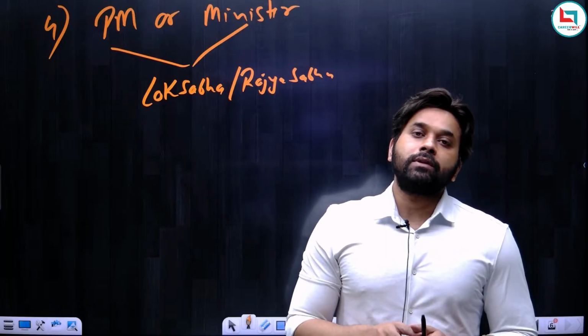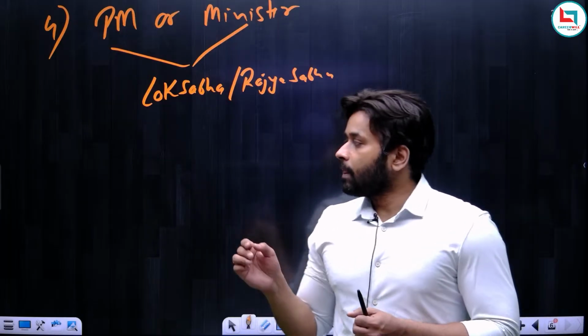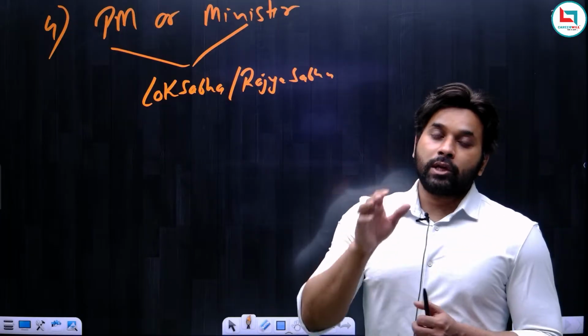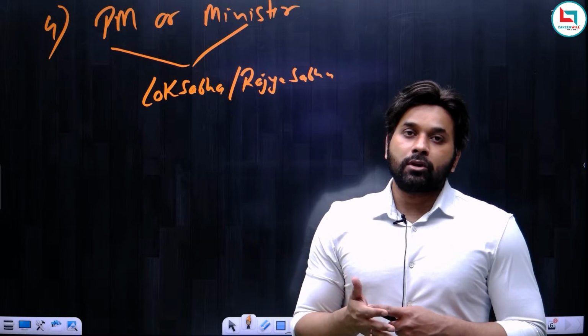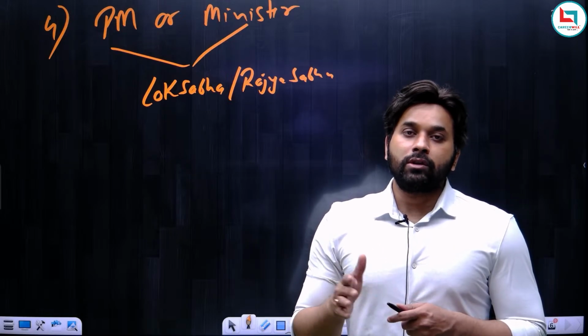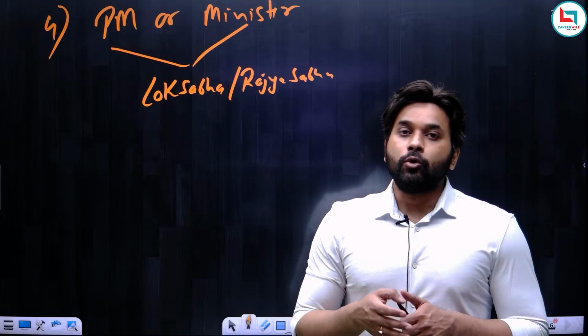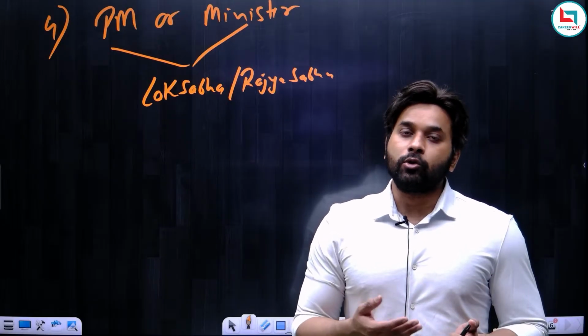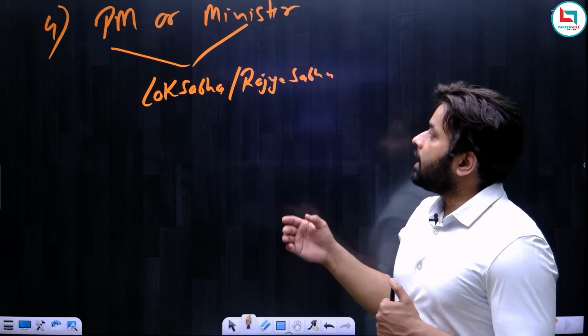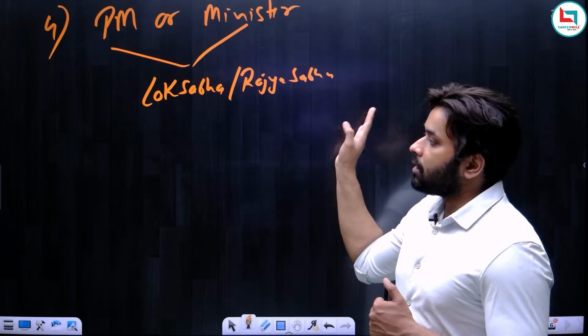And the same case is with the minister. See, majority in the Lok Sabha is required. Be it prime minister or council of ministers, they hold office so long as they have majority in the Lok Sabha. So the majority in Lok Sabha is compulsory. But you could be a member of either house of the parliament, be it Lok Sabha or Rajya Sabha. So in India, the prime minister or minister can be a member of either house.